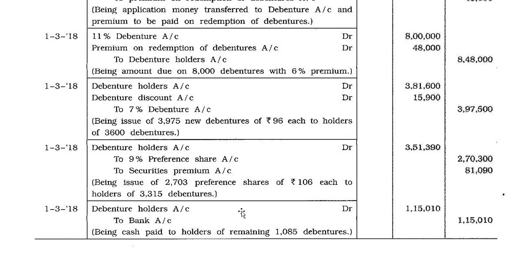So this way they converted in three ways: debenture, preference share, and redemption in cash.